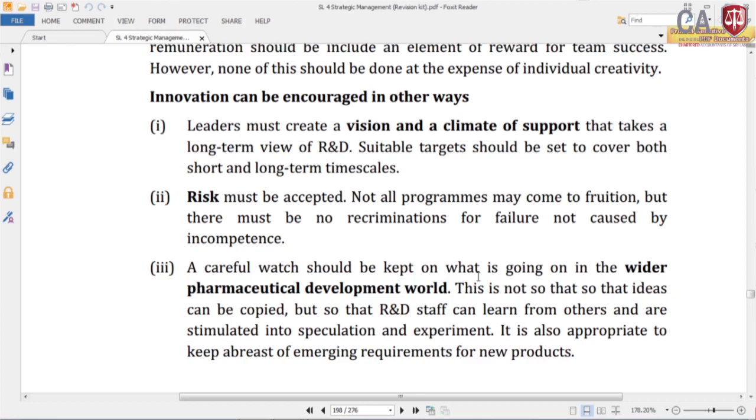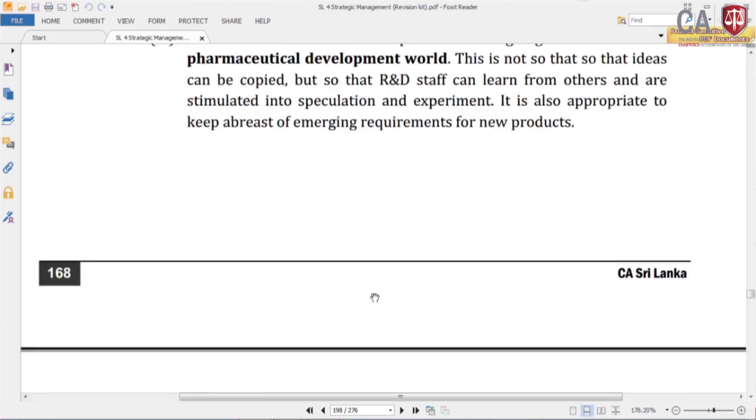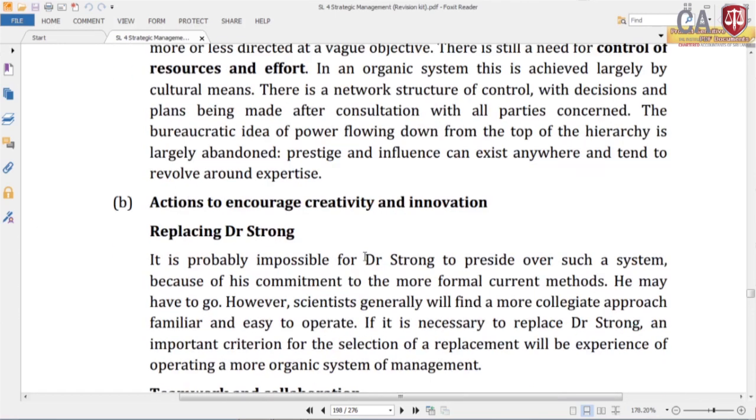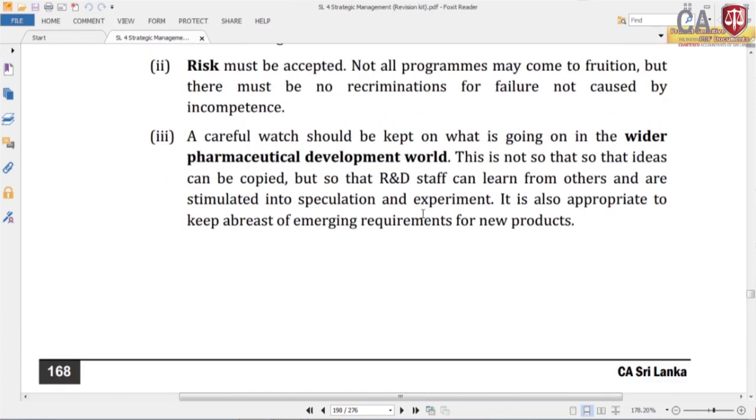Based on that, you have to learn and adapt that within the organization. It is also appropriate to keep abreast of emerging requirements for new products. So, with that we can complete question number 38, then we can move to the next questions.